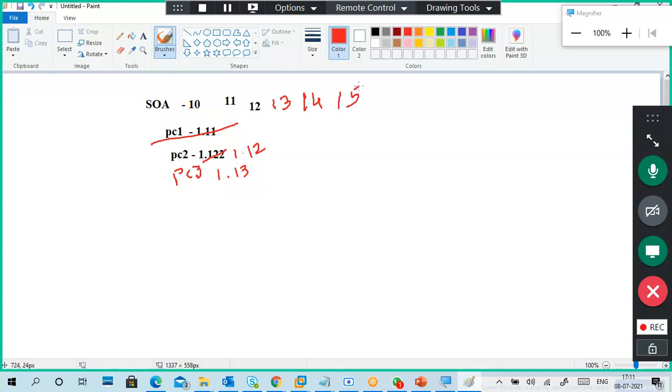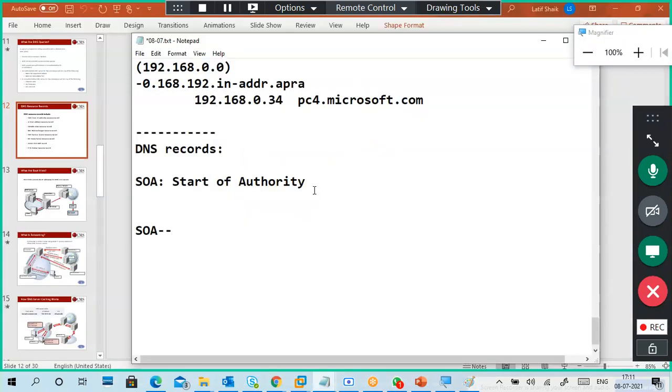Very good. SOA is always incremented. Like in C language, i++ is there. Any modification, it is always an increment of one number. It represents how many modifications you made, so based on that the number will be incremented. There are advantages, but we'll see those later. Mainly, SOA is start of authority.